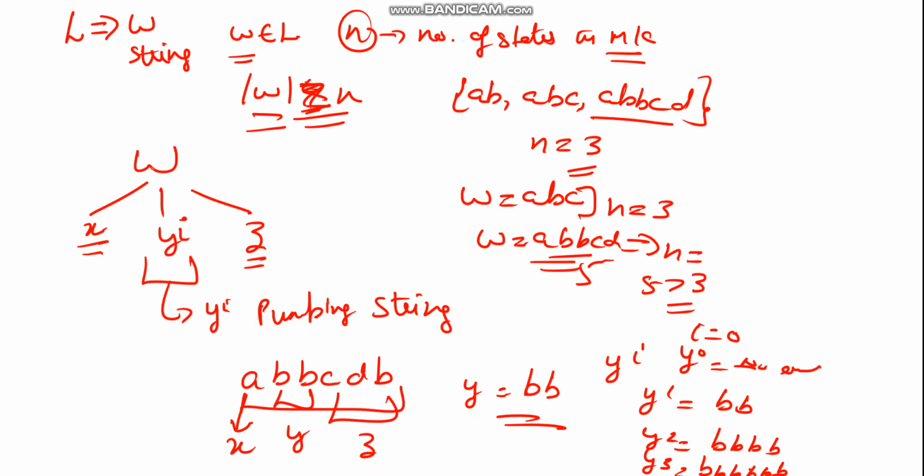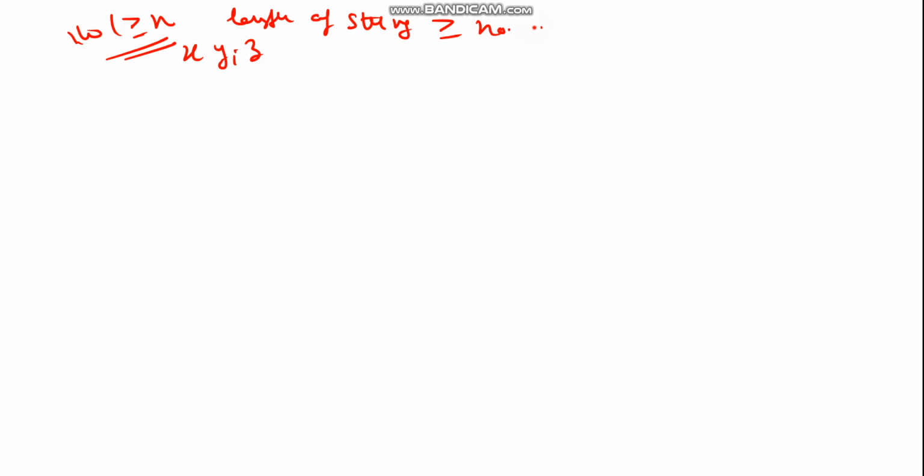When we make this division x, y^i, z, we should take care of a few conditions. Firstly, we have already considered that the length of w should be greater than or equal to n, that is, the length of the string should be greater than or equal to the number of states in the machine, and this is divided as xyz.